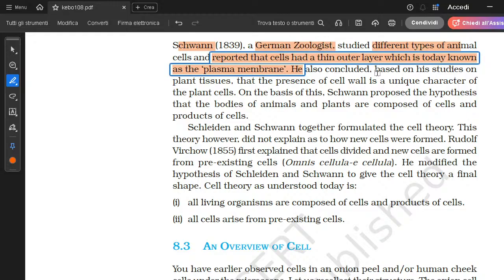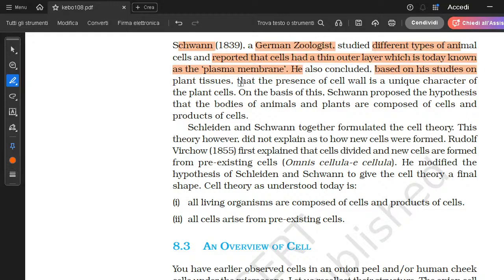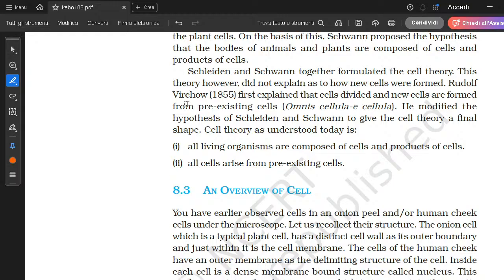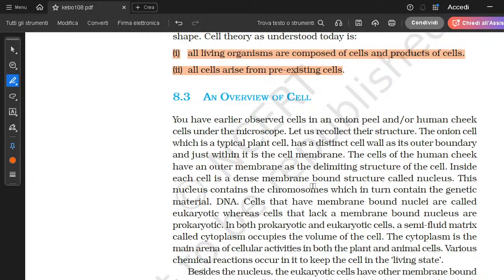They based this on a study of the presence of the cell wall, as I just told you, and on that basis they proposed the cell theory. What I will tell you about the cell theory, the most important things are, the first one being, all living organisms are composed of cells and products of cells. A cell is composed of itself and all the products inside it, all the chemicals it is producing. And a new cell arises from a pre-existing cell.